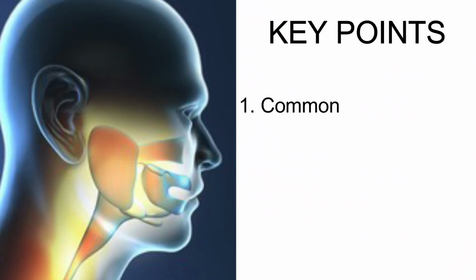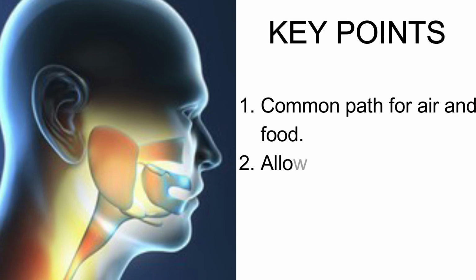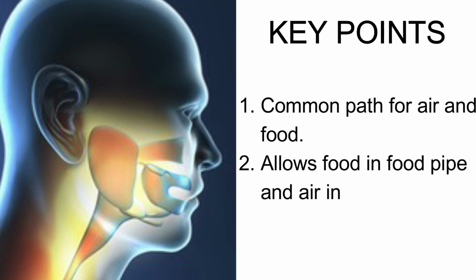Next comes the pharynx. The nasal chambers open up into a wide hollow space termed as the pharynx. It is a common path for both air and food. It functions by preventing the entry of food particles into the windpipe. The epiglottis is an elastic cartilage which serves as a switch between the larynx and the esophagus by allowing the passage of air into the airway to the lungs and food into the gastrointestinal tract.